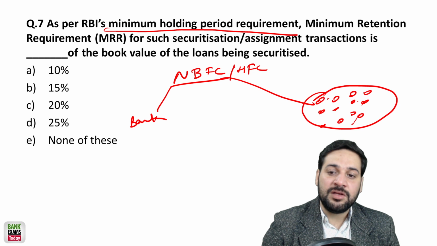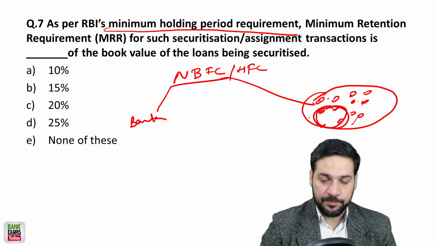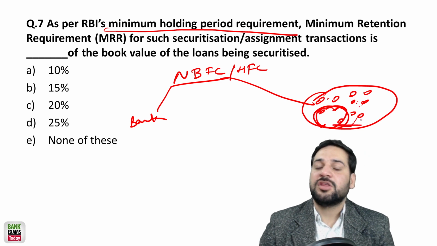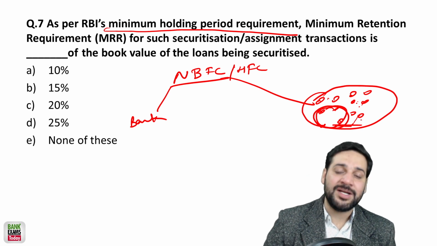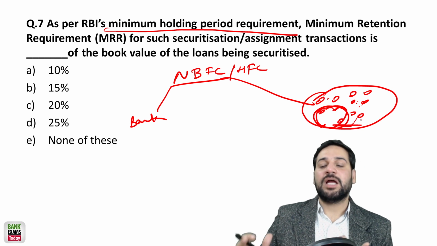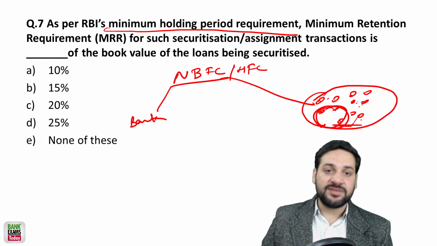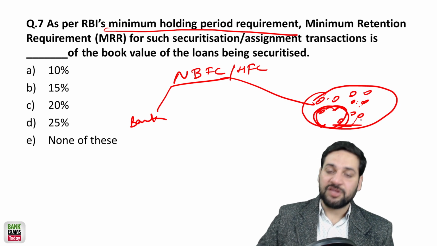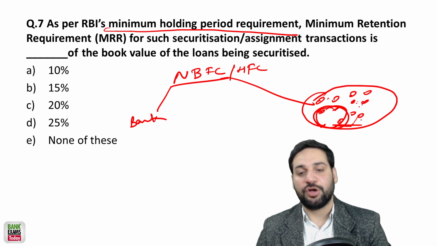So some of these loans that you have pooled, you need to retain. And before selling them, you need to collect some installments. Before selling them, you need to retain a loan for 6 months. You need to service the loans for 6 months. So either you get 6 monthly installments or 2 quarterly installments you need to collect before selling that off, right?